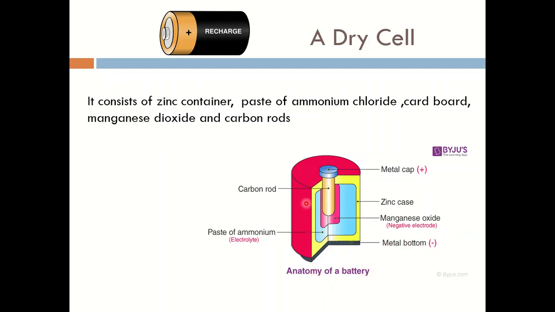Inside this metallic zinc container, this metal cap and this zinc bottom are not included in it. These are exposed. The metal cap of the carbon rod acts as the positive terminal and the metal bottom acts as the negative terminal. All the contents of the cell are properly sealed except the metal cap at the top and the metal bottom at the base. These are not sealed. Other components of the cell are totally sealed.